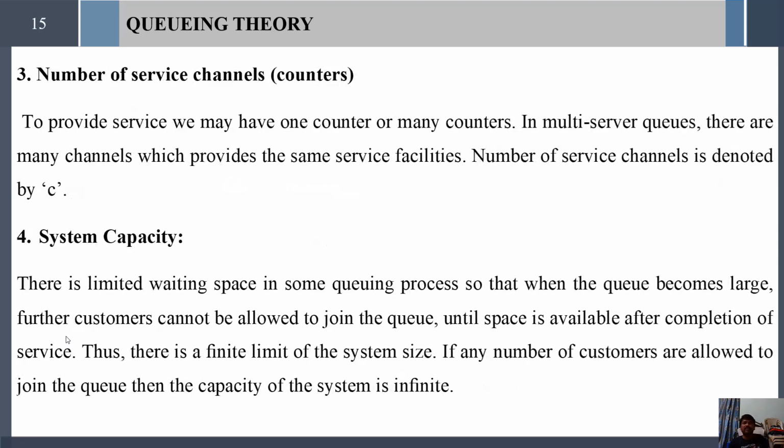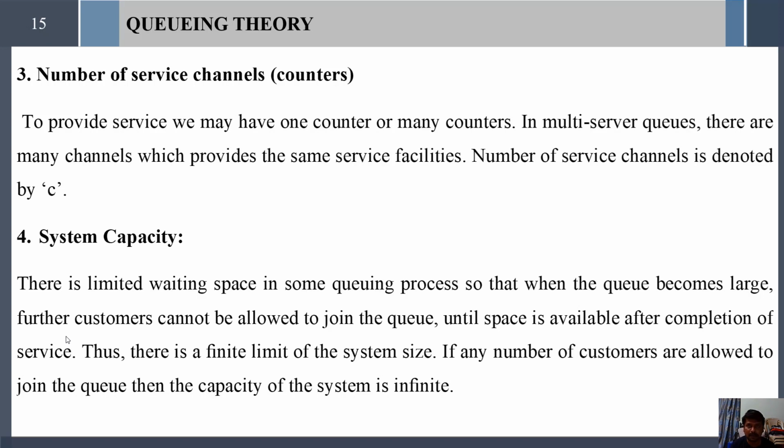And next, number of service channels. Number of service channels means how many service counters there are, how many servers there are. So it defines the number of servers, the number of service counters. To provide service, we may have one or more counters or one or more servers. And it is usually denoted by C as per Kendall's notation.